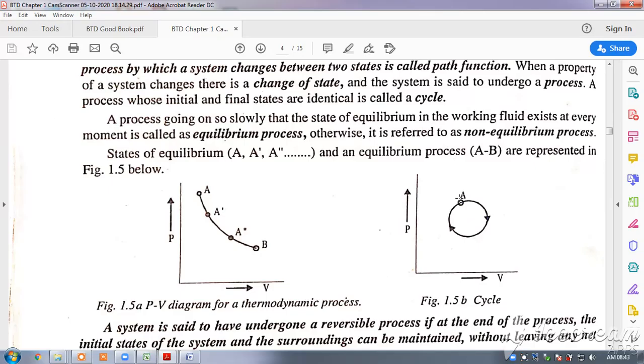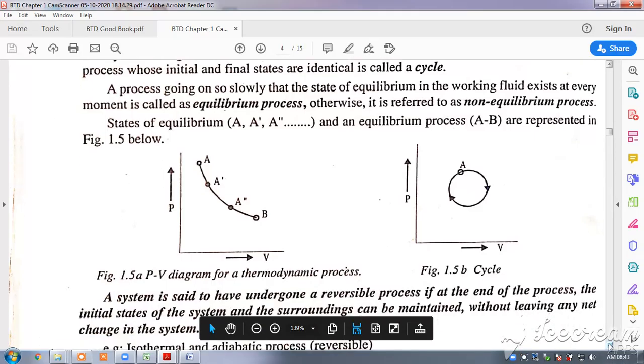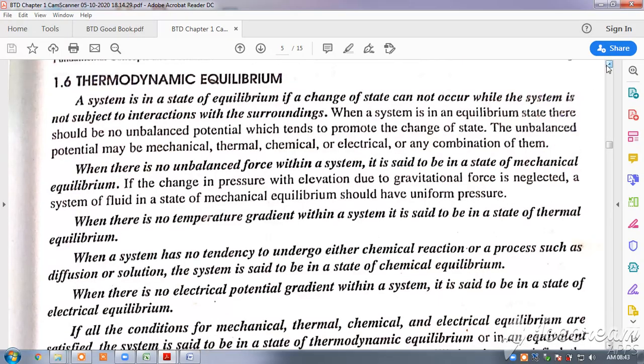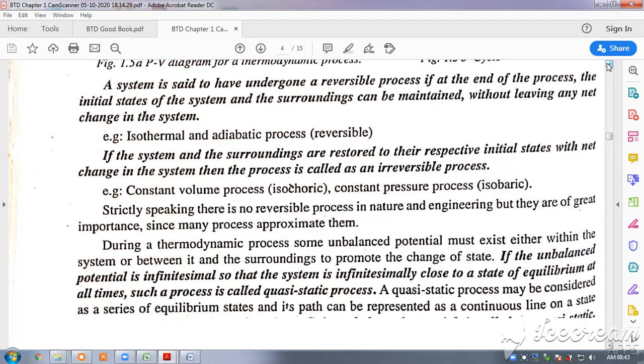Now coming to the process again, a process going on slowly so that the equilibrium of the working fluid exists at every moment is known as an equilibrium process. Otherwise it is referred to as a non-equilibrium process. If the working fluid is in equilibrium at all the intermediate stages, say for example A dash, A double dash, all are in equilibrium, then it is known as an equilibrium process. Otherwise it is known as a non-equilibrium process. So you should understand. Furthermore, we will be discussing the conditions of equilibrium.